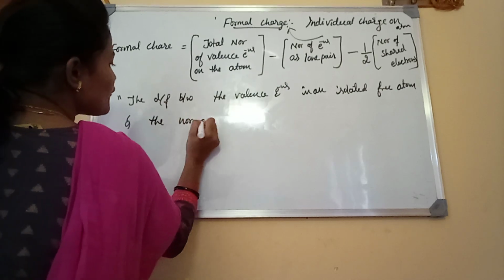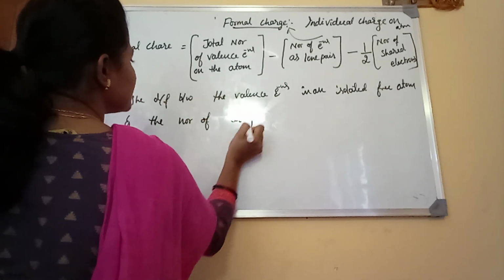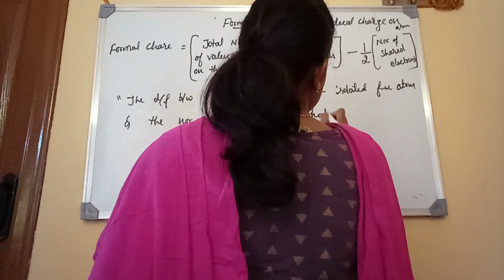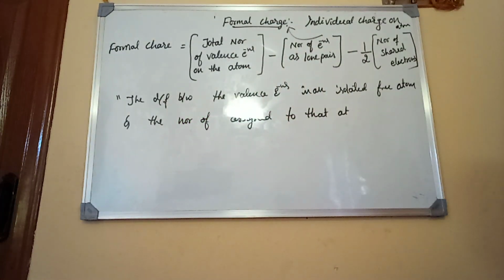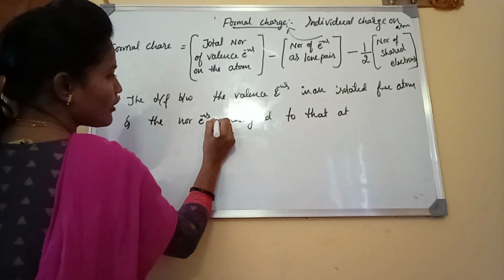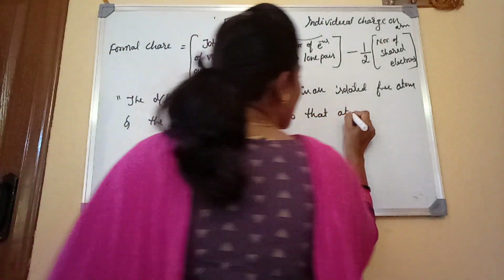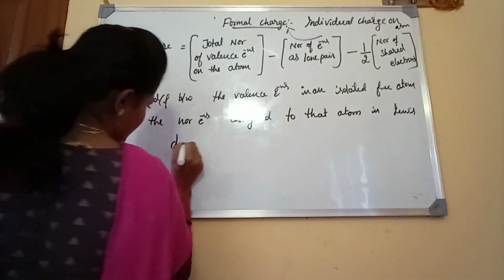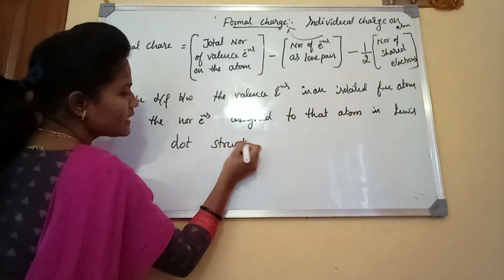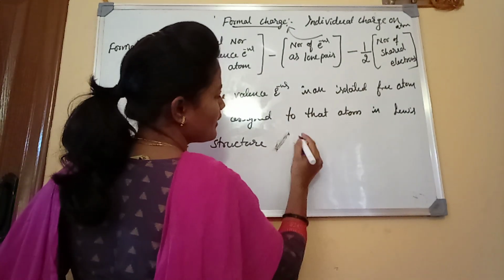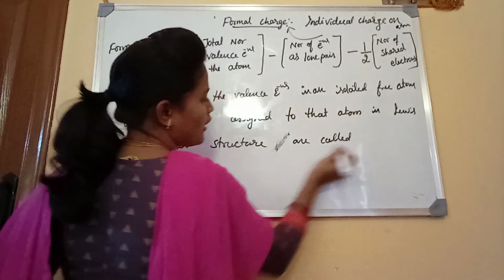the number of electrons assigned to that atom, the number of electrons, meaning complete agala, number of electrons assigned to that atom in Lewis dot structure called formal charge, okay.